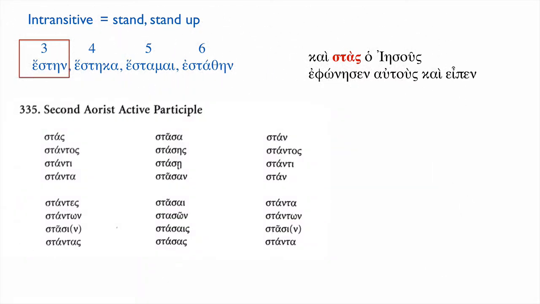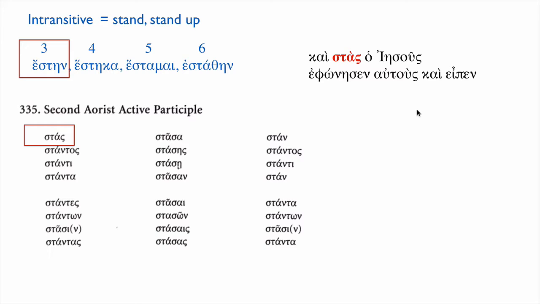Here we need the chart of the second aorist participle, and our stas we find here on the chart is masculine singular and nominative, which agrees with the nominative masculine singular ho Iesous. So, and Jesus, having stood up, he called them and said, and so on and so forth.